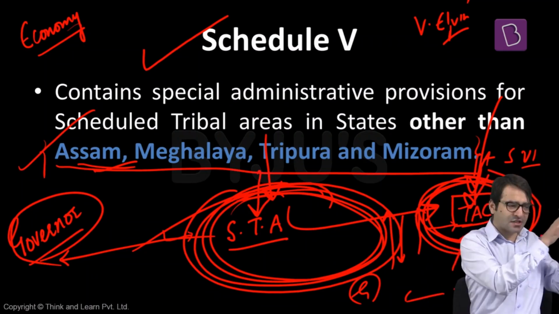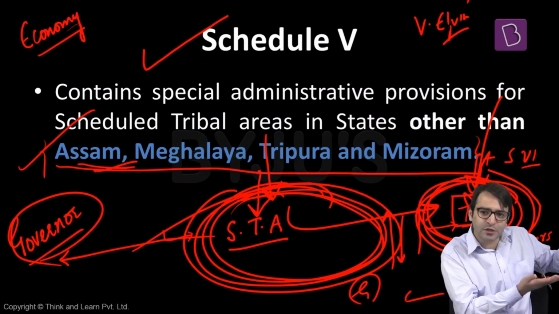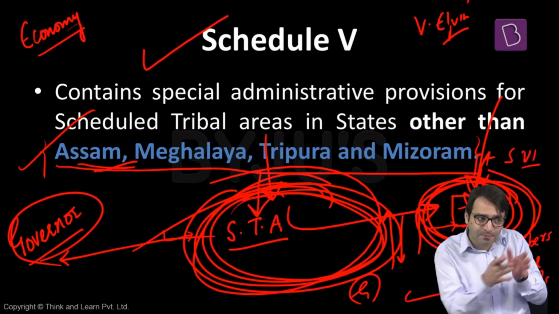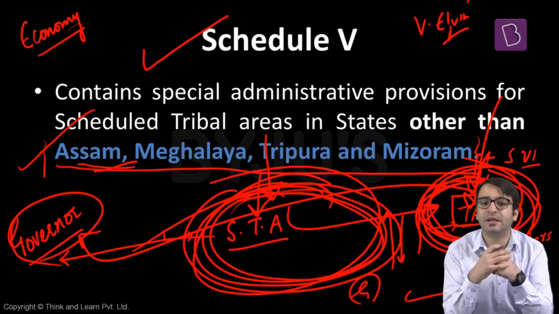So whenever there is a law passed by the center or the state legislature, so far as economic matters are concerned, so far as transfer of tribal land is concerned, so far as money lending institutions are concerned, whether these laws will be applicable to this tribal area or not, or whether this law will be applicable with modifications. Who will prescribe these modifications? Who will tell this? The Tribes Advisory Council, when they advise the governor. And that is the protection available to a scheduled tribal area.